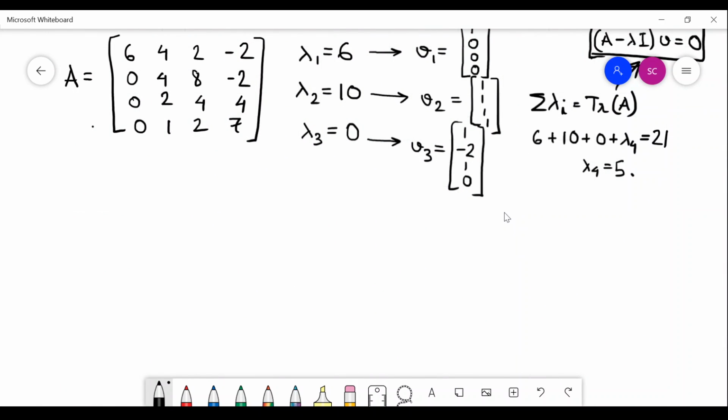So doing the column operation, what is my A minus lambda 4 I? I have to compute A minus lambda 4 I. So I compute it here and I am writing it down directly in the column operation. So this is the A minus 5I, basically A minus 5I. So this is my matrix.